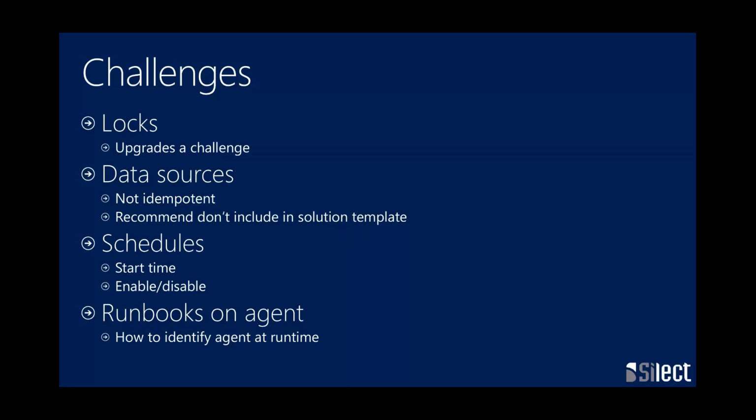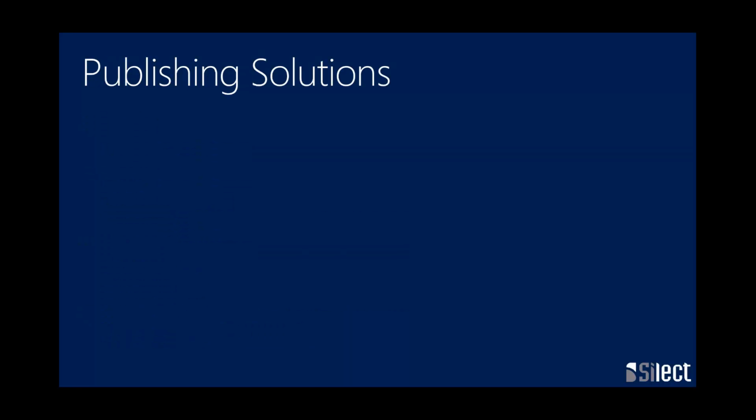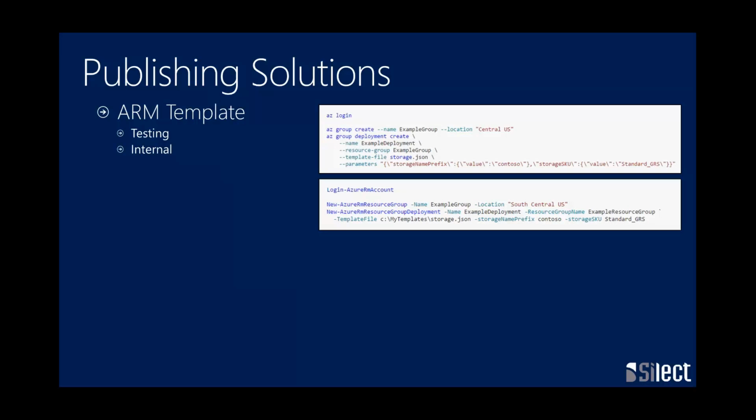So the last thing to talk about, and I won't go through this in detail, I'll show a tiny little demo on it, is how do we publish these things? How do we distribute them? There are really three basic ways to do it. First off, they're ARM templates. You can do it in ARM templates, just a file, right? It's just a JSON file. You could download it from somebody. I can hand you a copy of one, and you could install it from, that's the Azure CLI there, installing it.